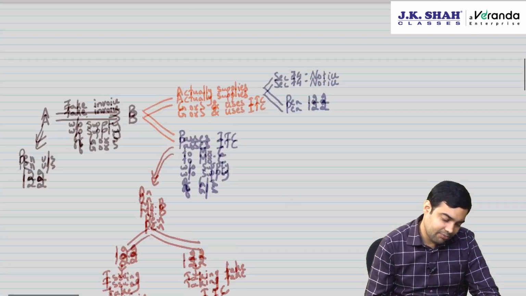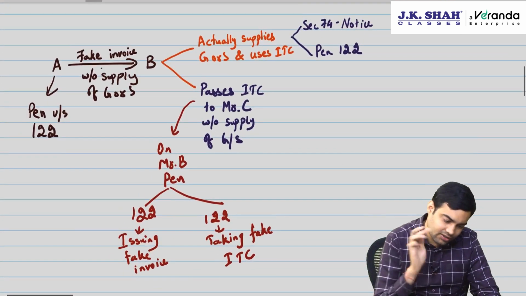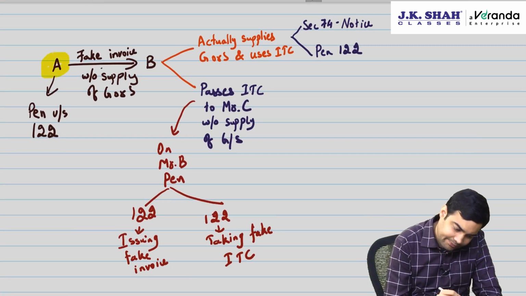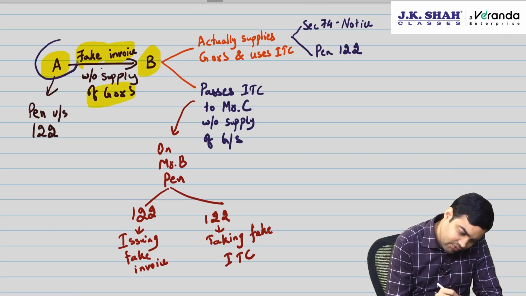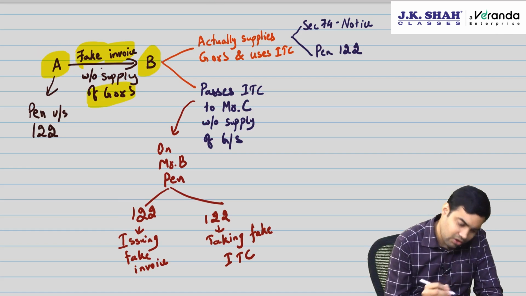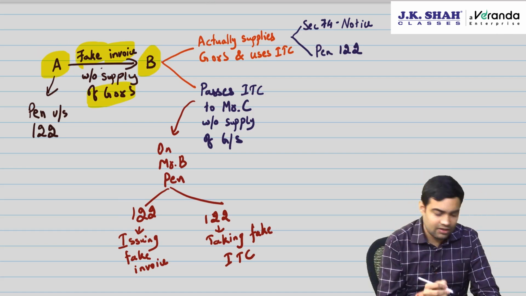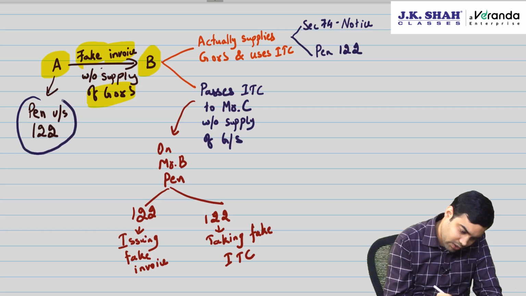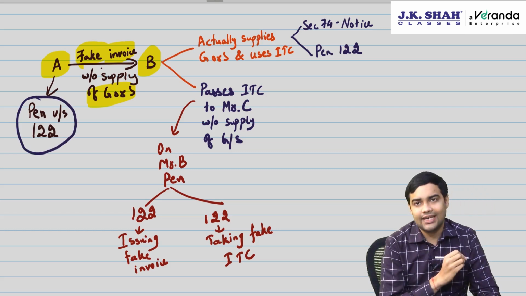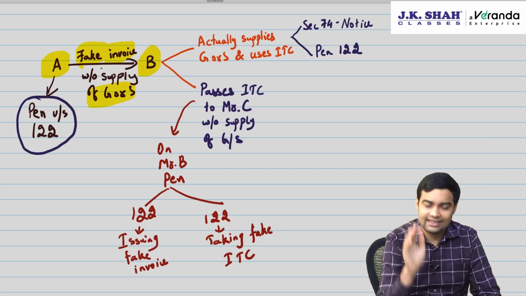Now, there is one important circular which you should know. Now, say suppose A issues fake invoice without supply of goods or services to B. Can tax be recovered from A? No, because he has not made a supply at all. So, the penalty will be under section 122 for issue of fake invoice, which is equivalent to the tax evaded.